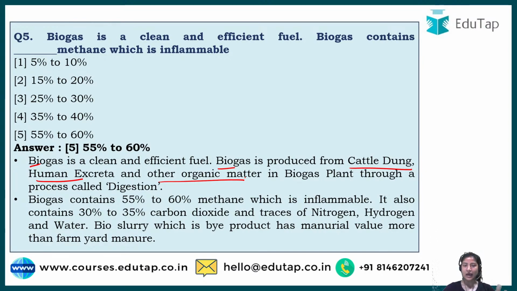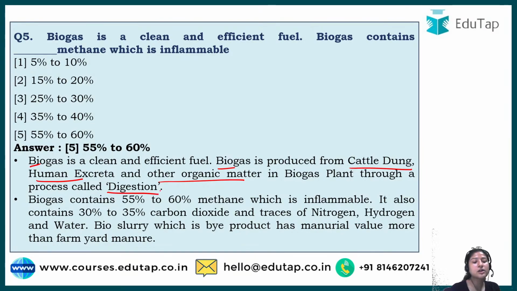We have a biogas plant, where we collect whatever biodegradable things we find, especially the excreta, and we provide them a conducive environment for proper degradation. In this process, various gases are released, of which methane is one.